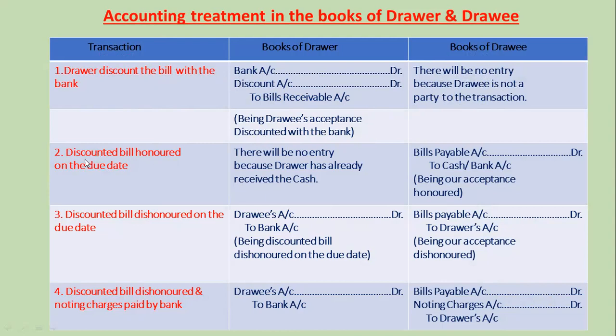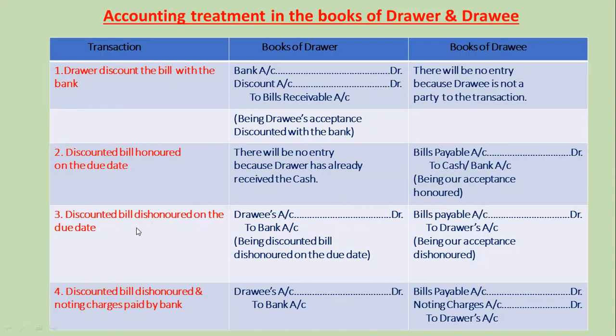Second transaction, discounted bill honored on the due date. In the books of drawer, there shall be no entry because drawer has already received the cash. In the drawee's book, the entry shall be bills payable account debit to cash or bank account, being our acceptance honored.